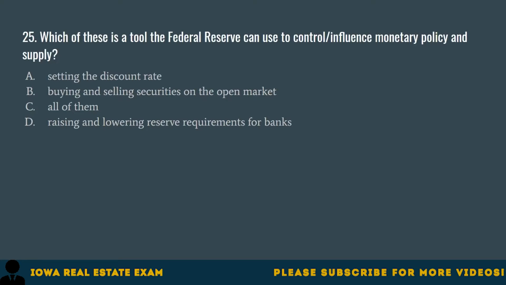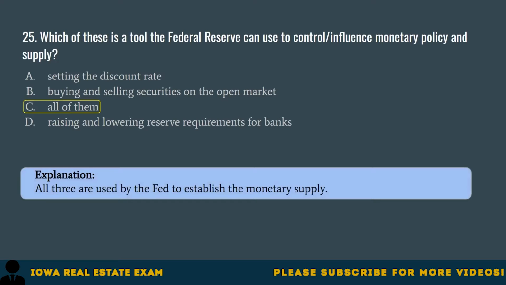Question 25. Which of these is a tool the Federal Reserve can use to control or influence monetary policy and supply? A. Setting the discount rate, B. Buying and selling securities on the open market, C. All of them, D. Raising and lowering reserve requirements for banks. The correct answer is C. All of them. All three are used by the Fed to establish the monetary supply.